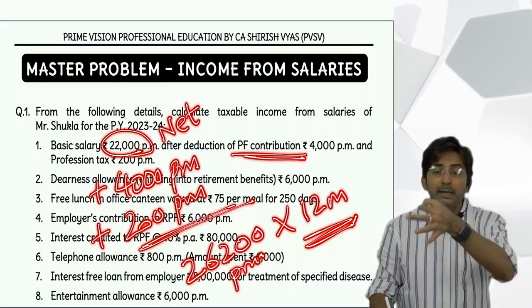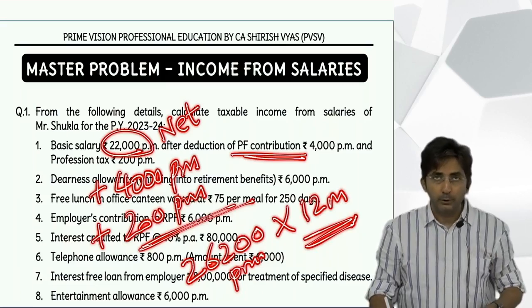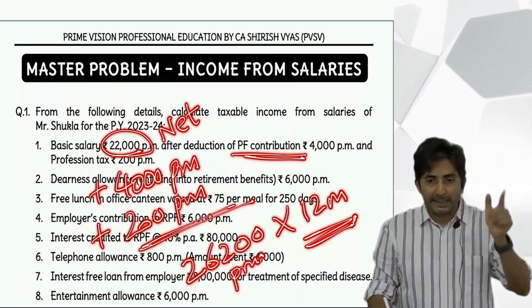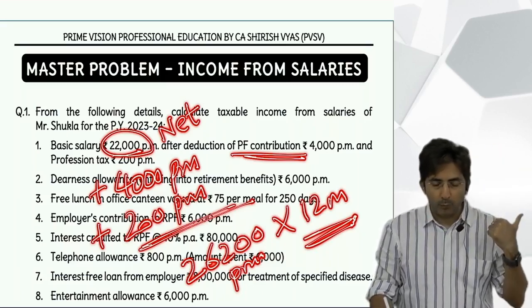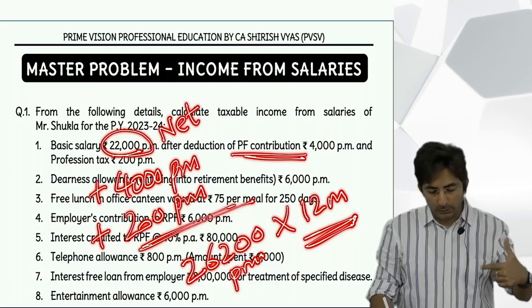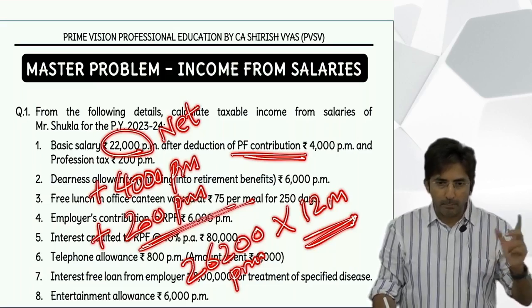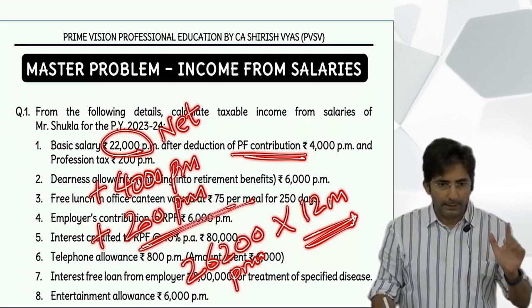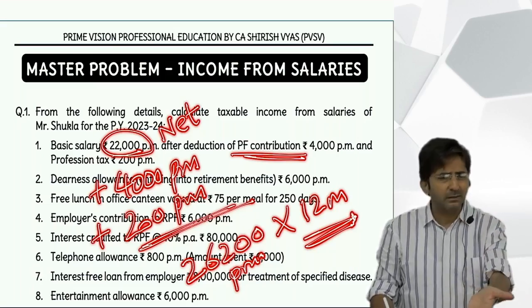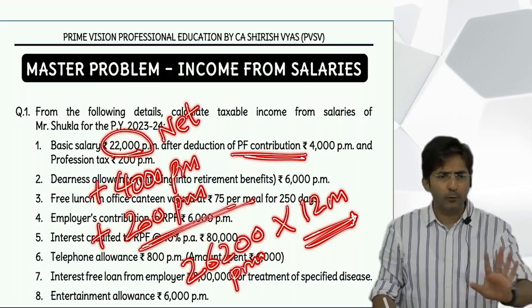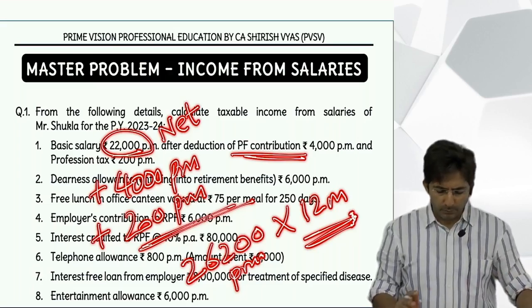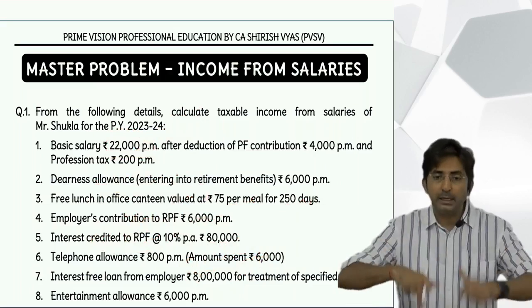This amount you will write in the statement. Means you will write basic salary. In bracket you will show this working. What working? 22,000 plus 4,000 plus 200 multiply by 12. And in the outer column 3 lakhs 14,400. Okay. So the knowledge which I gave, you have to use it like this.